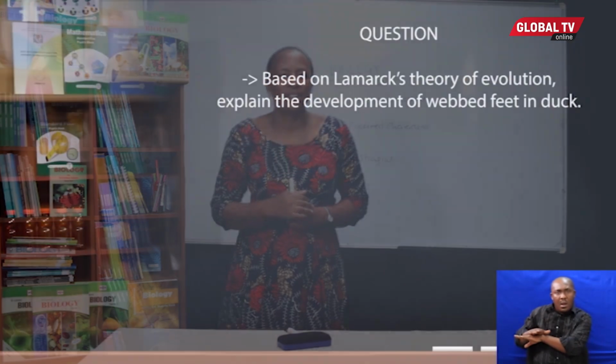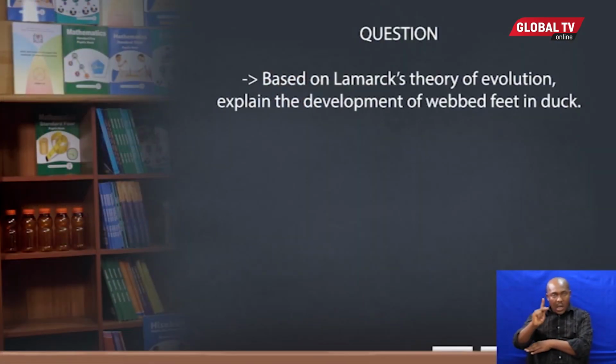Now, from this point, you can explain this question in your own time. Take your pen and exercise book, and write this question based on Lamarck's theory: Explain the development of webbed feet in ducks.